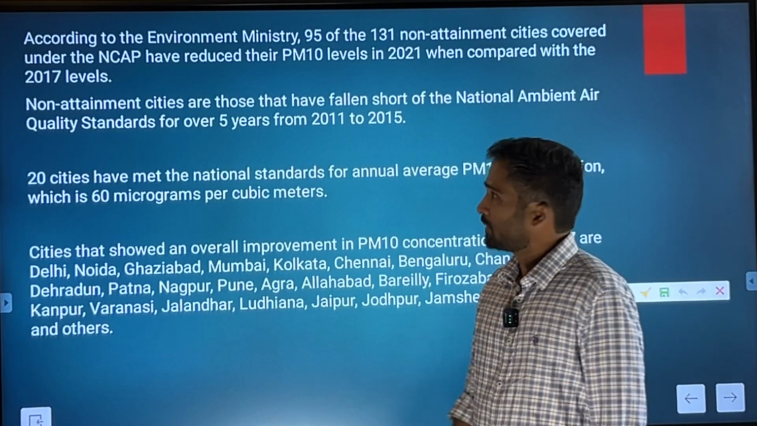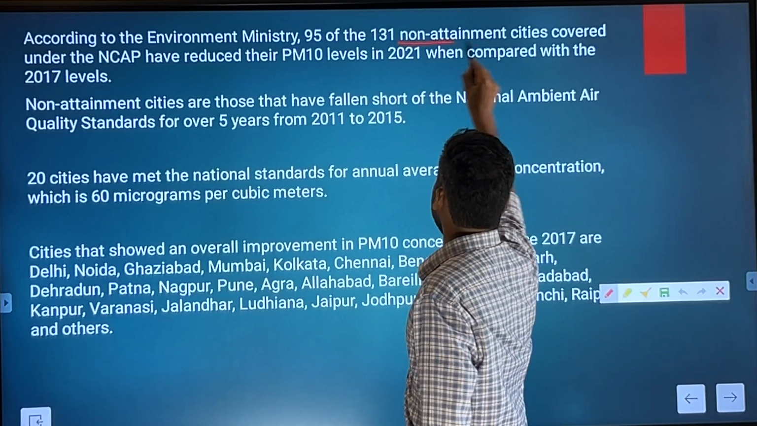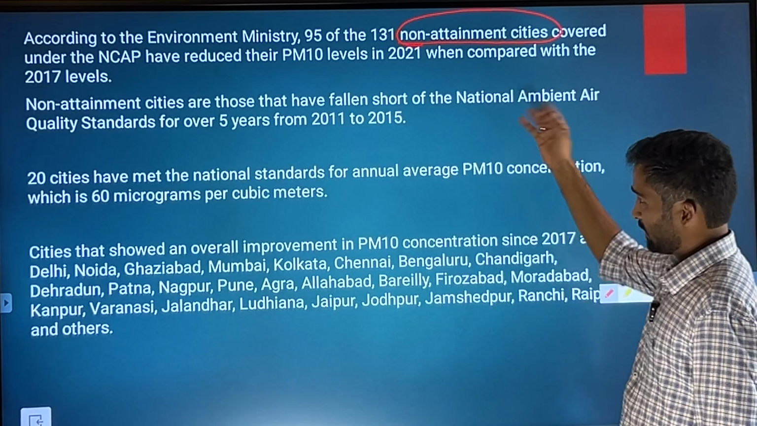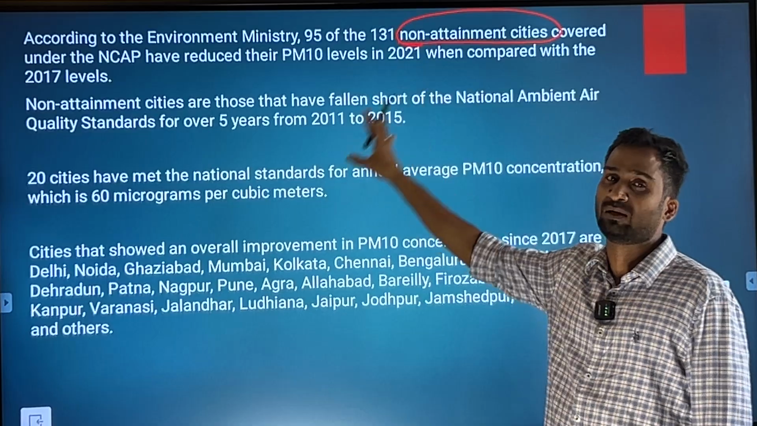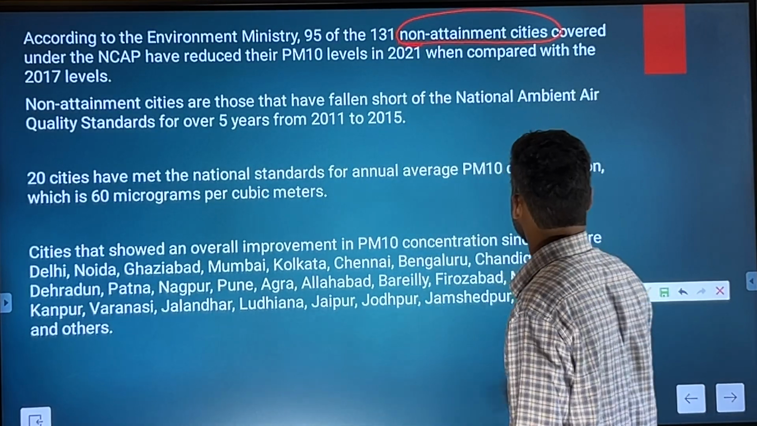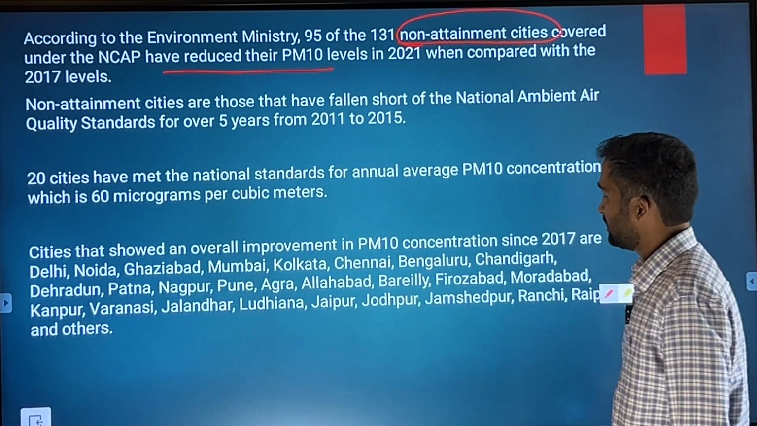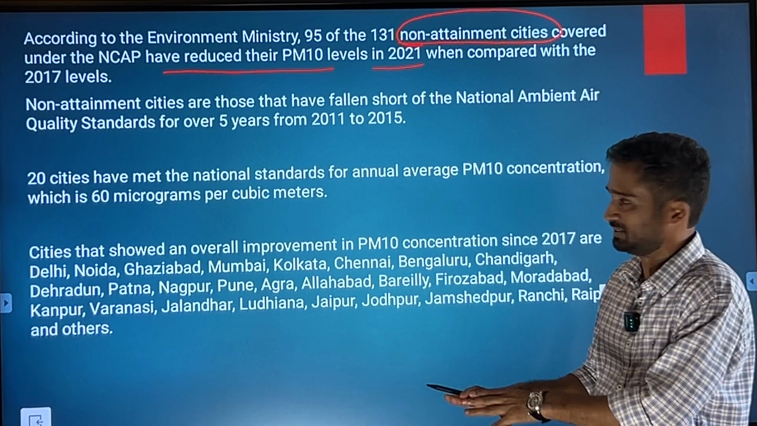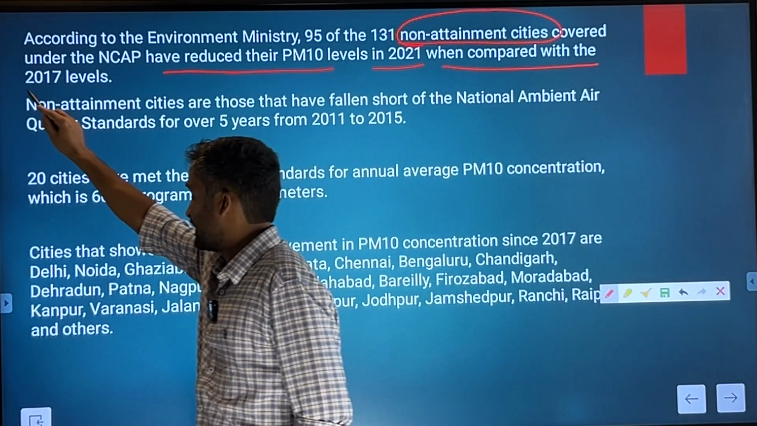According to the Environment Ministry, 95 of 131 non-attainment cities covered under NCAP have reduced their PM levels in 2021. This itself is a question, non-attainment cities, but before that, 95 of 131; certain books will also write 132, but whether they write 131 or 132 makes no difference to us. So, in certain cities there has been a reduction when compared with the 2017 level.